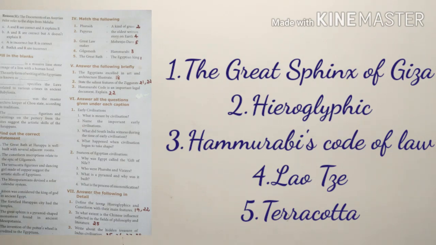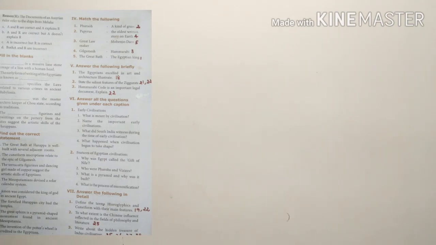The figurines and paintings on the pottery from the sites suggest the artistic skills of the Harappans. Answer: terracotta. Now, Roman number 3, find the correct statement.